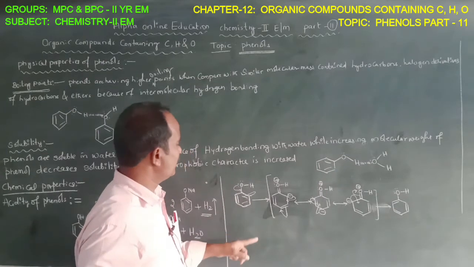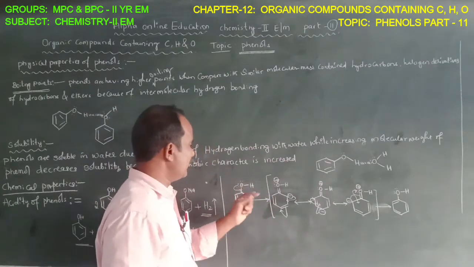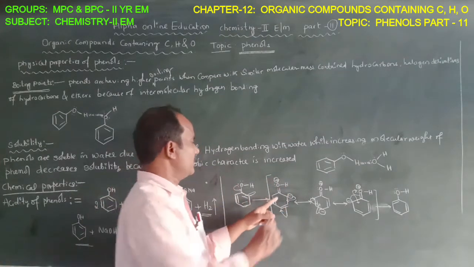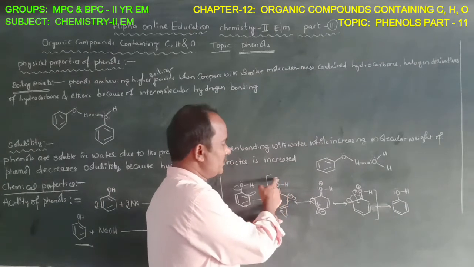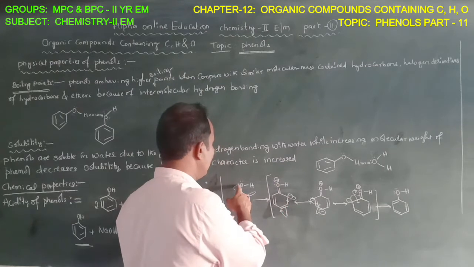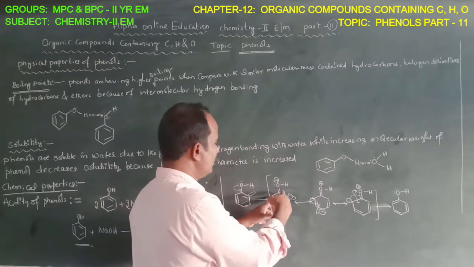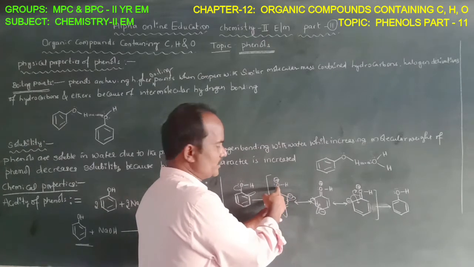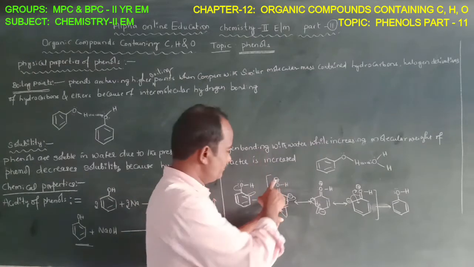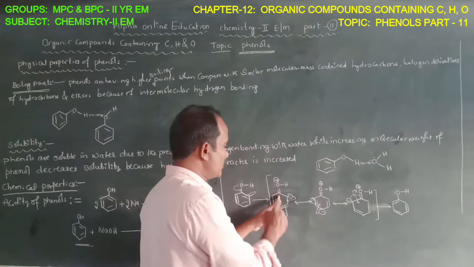So due to this, polarity is generated on the hydroxyl group. Then what happens next? Charge separation takes place. The unshared electron pair is involved in the resonance with the aromatic ring. The oxygen gets the positive charge because it has lost one pair of electrons. That's why it gets the positive charge.